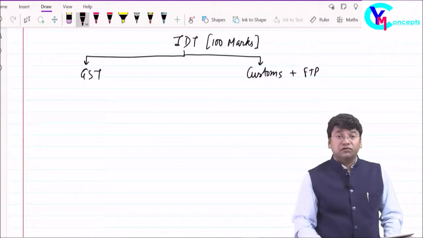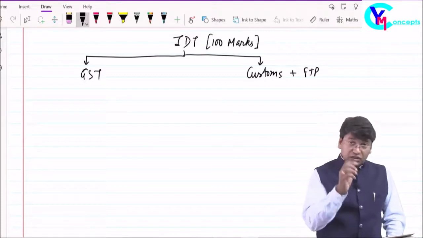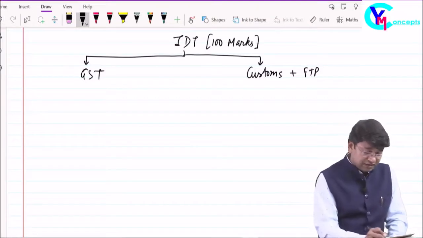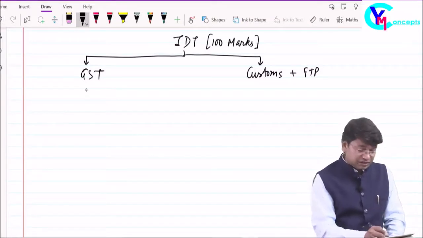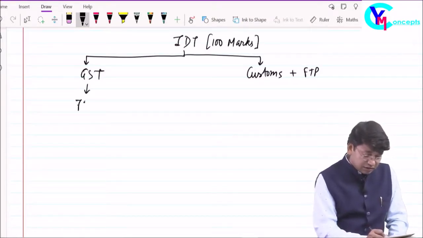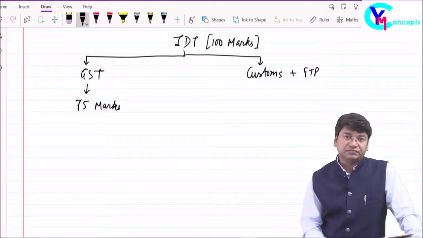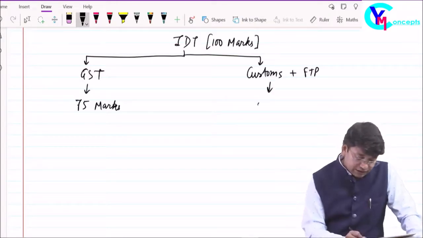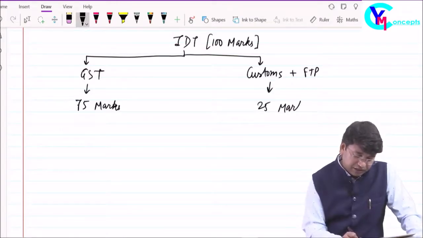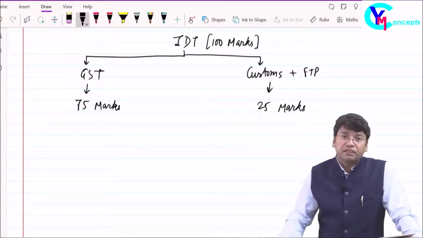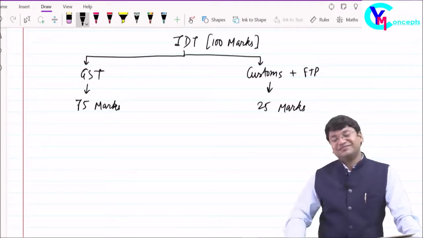Friends, for GST, as far as our syllabus is concerned, 75 marks are allotted by ICAI, and 25 marks for customs plus foreign trade policy. This is how 100 marks are there.